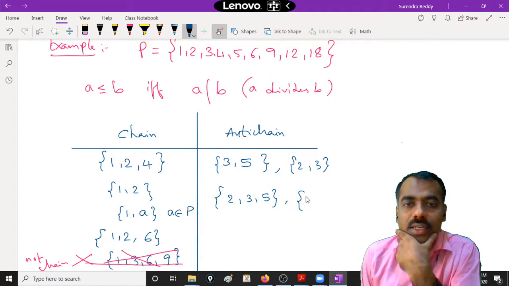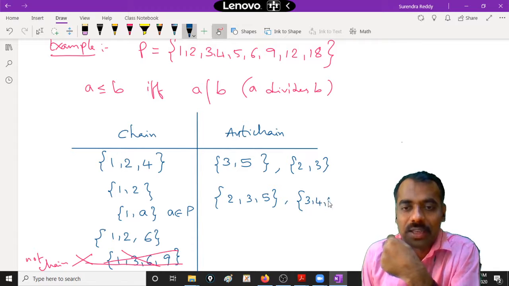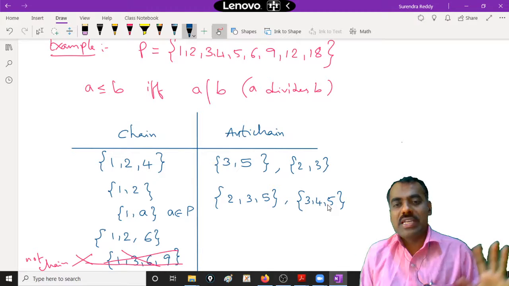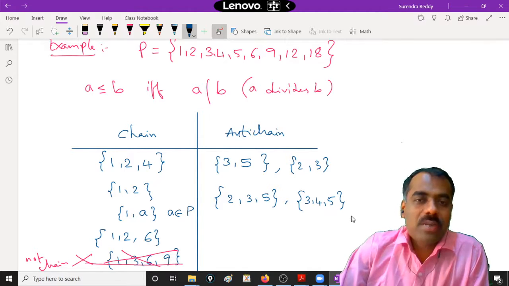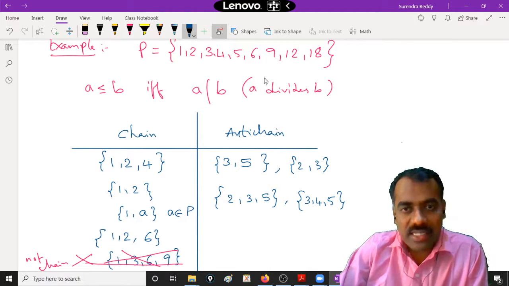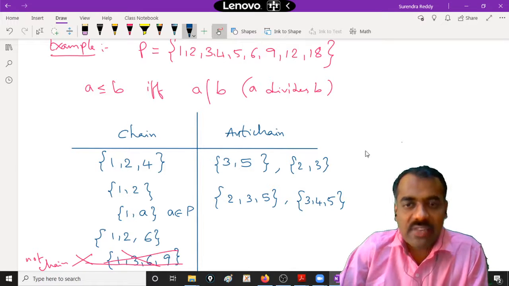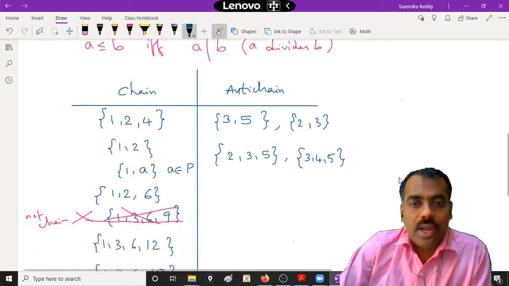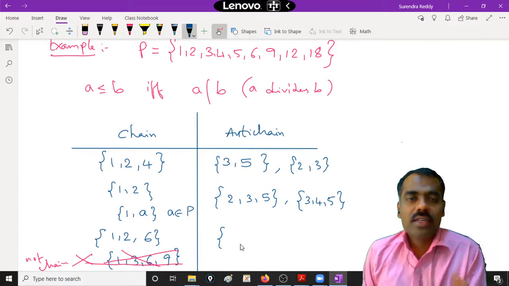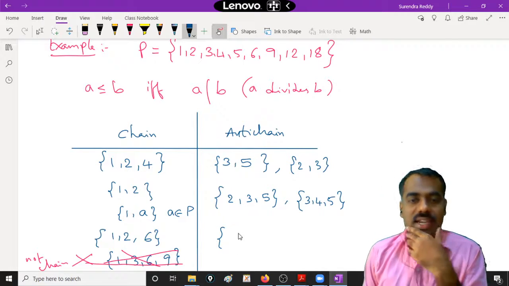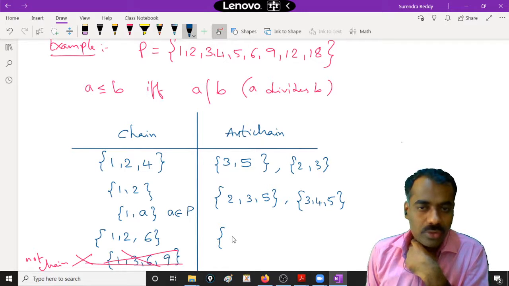3, 4, 5. Yes, 3, 4, 5. See, anti-chain means no element should divide, no element is comparable to any other element. Because division is our relation in this example, right? Now can you give some 4 elements?